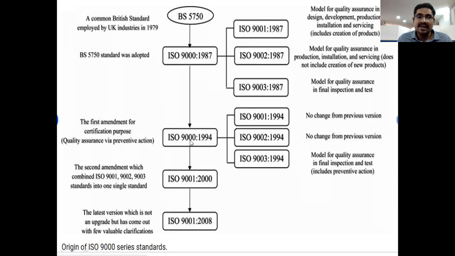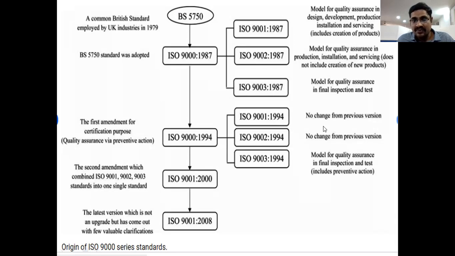And next, in the 9000 series, in 1994, they again modified and changed it, right? The first amendments. Amendment means changes. Amendment for certification process. So in 1994 they amended, they changed these 1987 series. So they created new changes in certification processes.